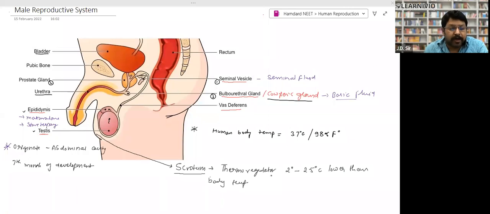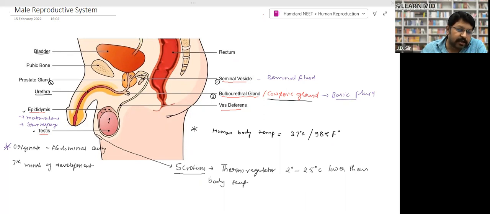The scrotum is called a thermoregulator. Thermoregulator means it maintains the temperature, 2 to 2.5 degrees centigrade lower than body temperature, right? Now, sperm production takes place inside the testis.